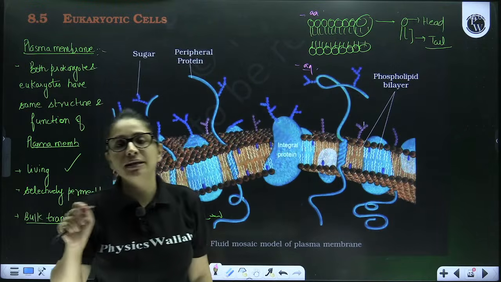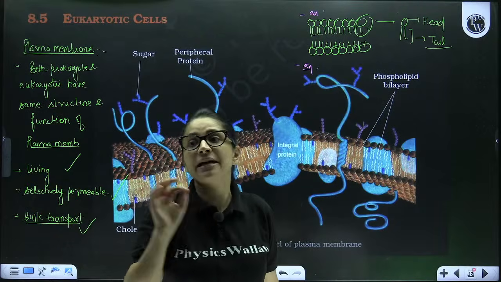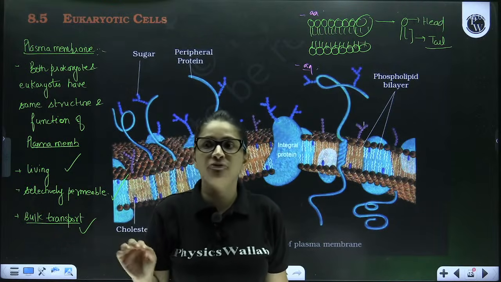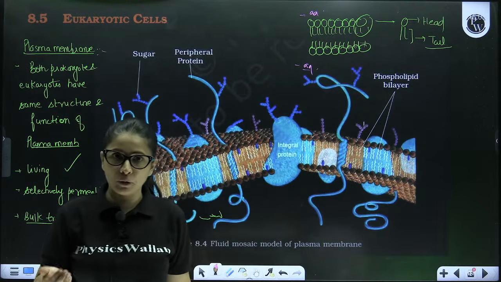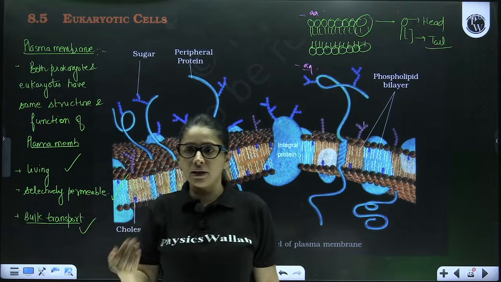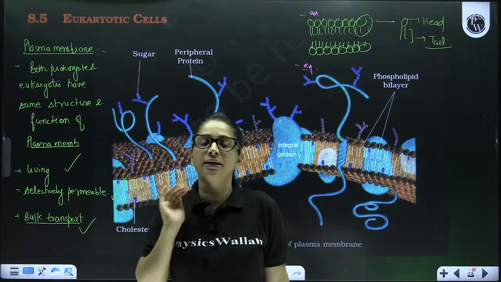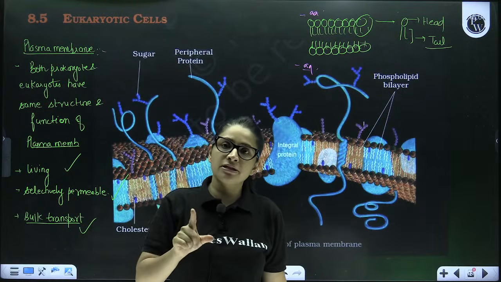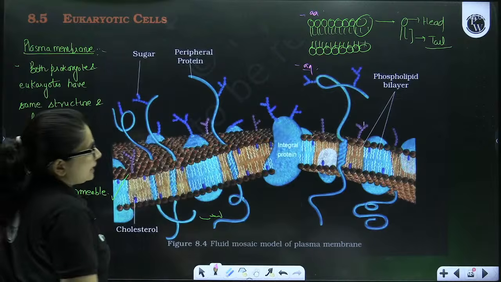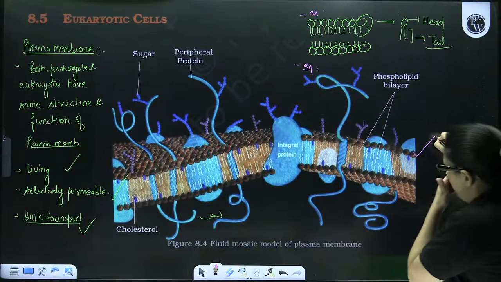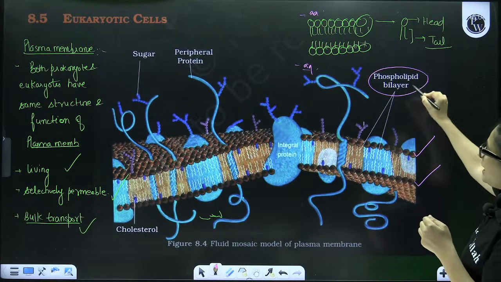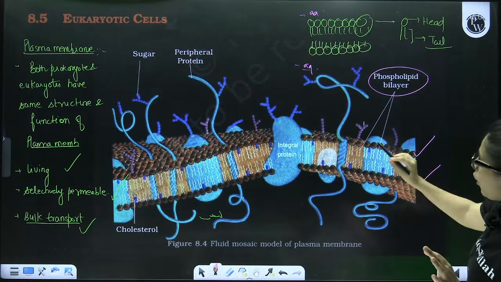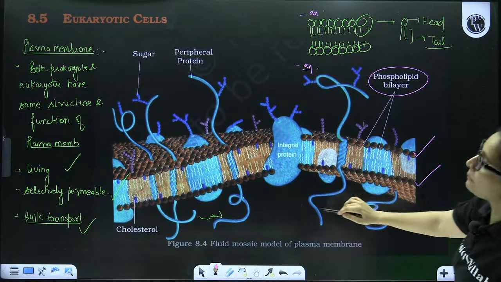And now on this lipid bilayer, proteins are found. There can be two types of proteins: either completely surface proteins, meaning extrinsic proteins, or intrinsic proteins that are embedded inside the membrane. You can see in the diagram, this is one layer, this is another layer of the lipid which is the phospholipid bilayer, on which you can see proteins present.